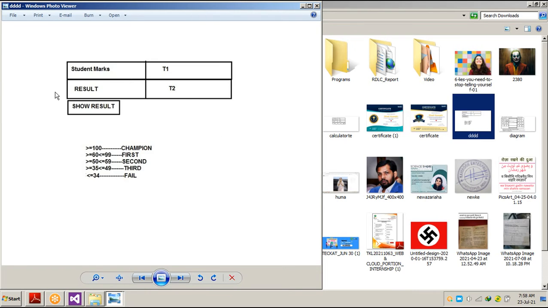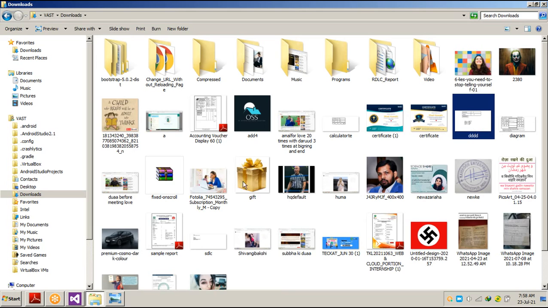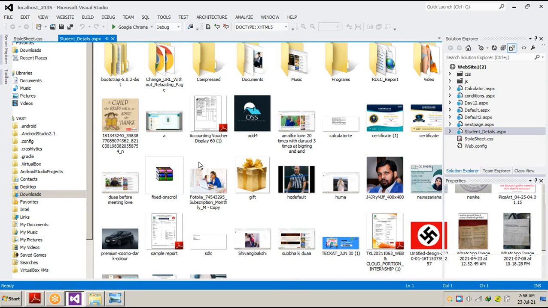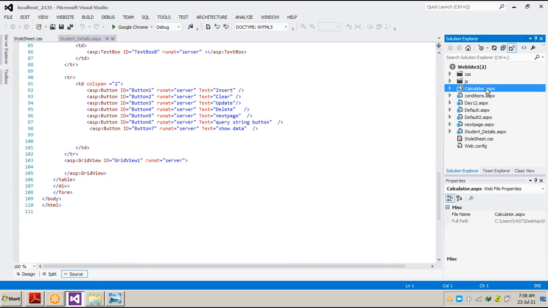We did a small application to check whether the marks is higher or lower, the result, and that's what we are going to see in our practical. So let's move toward the practical. Now, these are the things. Now we will start from calculator itself. When we right click on calculator and browse it to our browser,